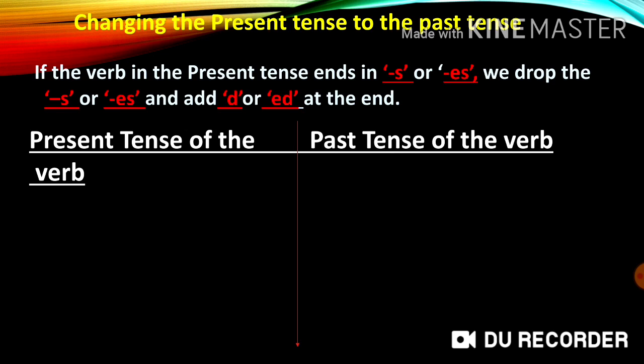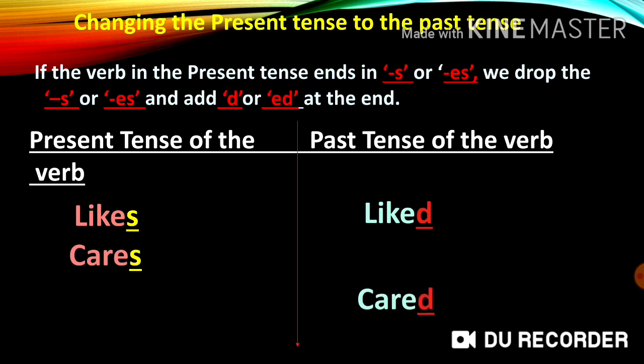Children, let us look at some verbs that end with s and es. The present tense of the verb likes ends in s. It is changed to the past tense by dropping the s and adding d to it to form liked. Next, the present tense of the verb cares ends in s. It is changed to the past tense by dropping the s and adding d to it to form cared.